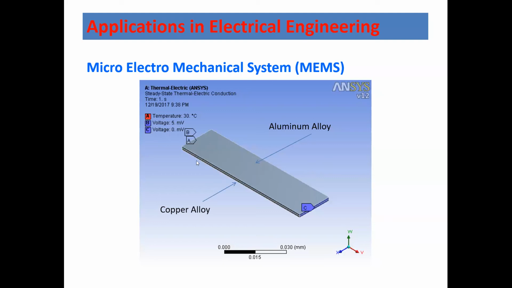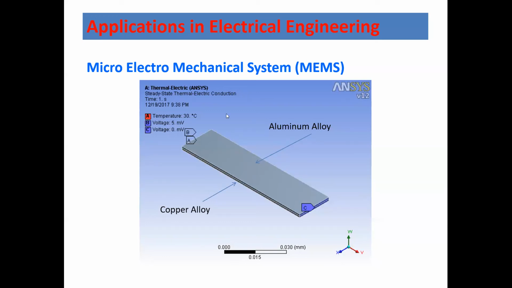So here there is a difference of voltage. Here you can see there is a B and there is a C. B is over here and C is over here. B is having 5 volt and C is having 0 volt. I should not say volt, it's a millivolt, mV. So it's a very small value.